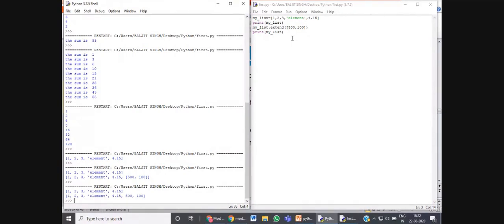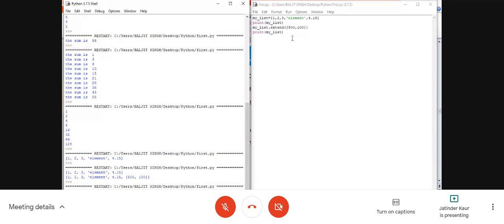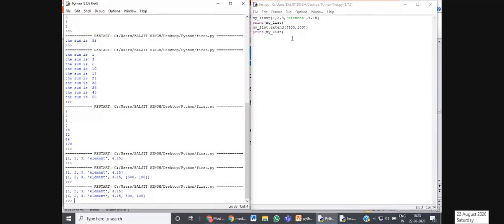This is the only difference, because while extending the list by 2 values, 500 and 100, those 2 values are added to the previous list only. So those 2 values are extended. The list has been extended in the second method. In the first method, a list is appended. In the second method, the values are added to the list. So this is the difference between the append function and the extend function.